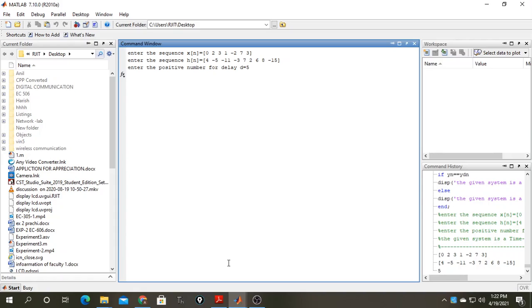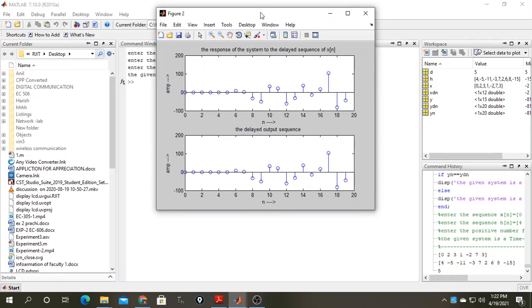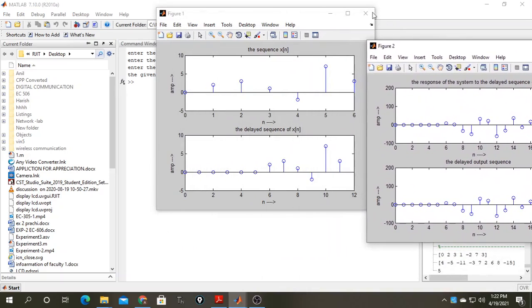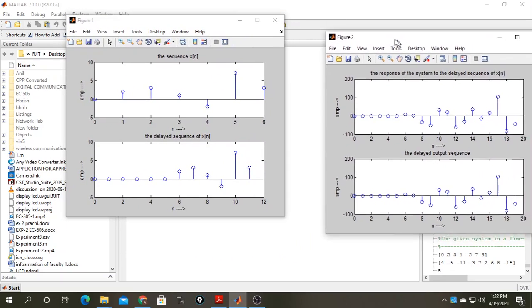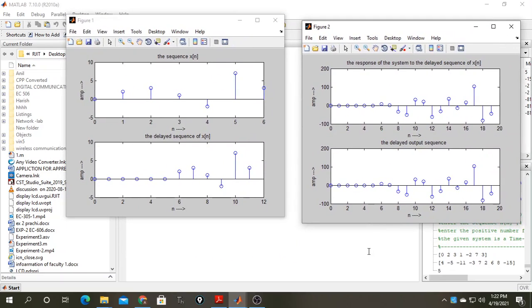Now the operation is going on, and this is my result. These two are my results, figure 1 and figure 2.